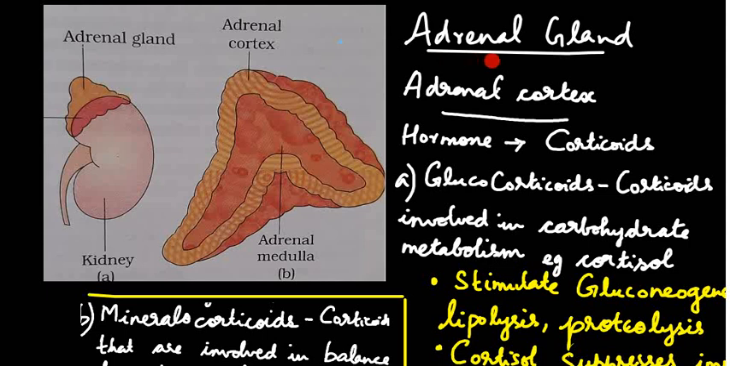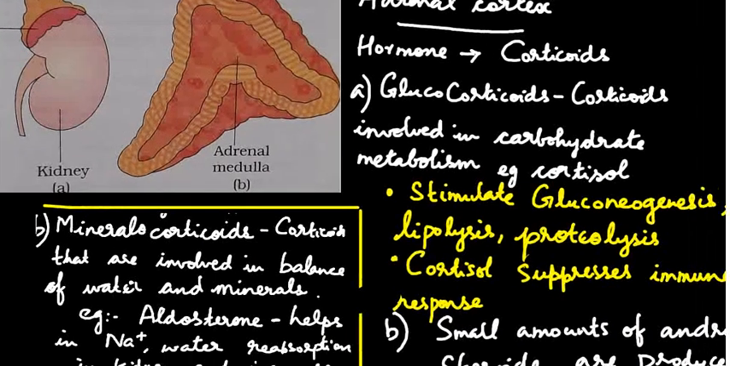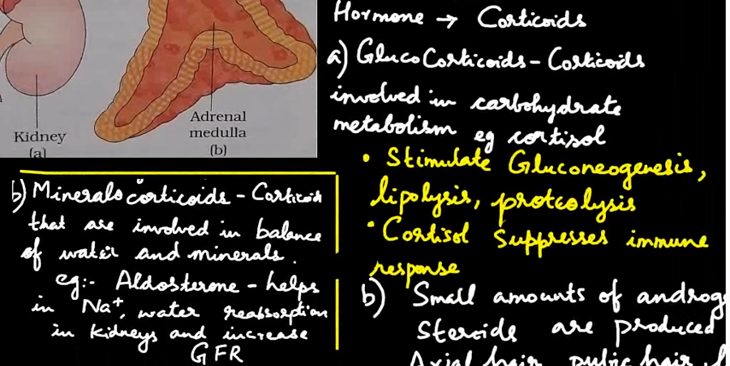The next gland is an adrenal gland. As the name says, adrenal gland means the gland that is present above the kidney. Adrenal gland can be divided into two parts. One is the adrenal cortex, that is the outside part, and inside part is called adrenal medulla. The hormones of adrenal cortex are as follows.